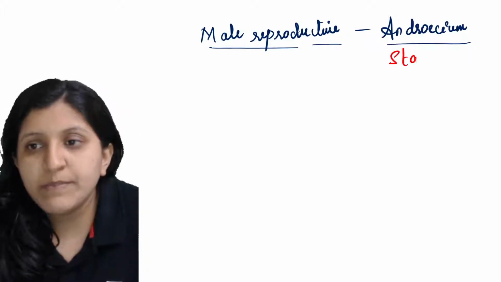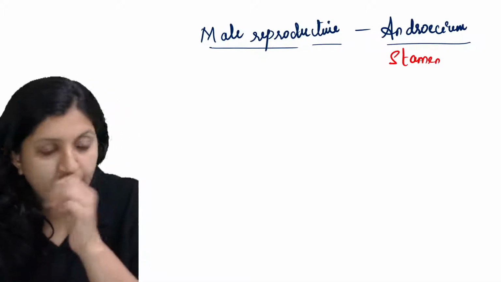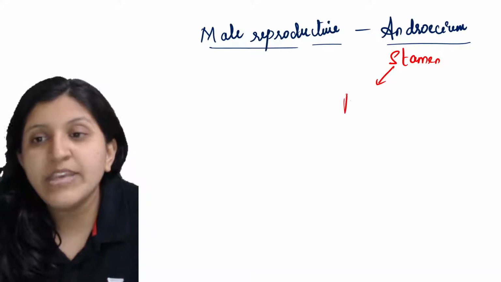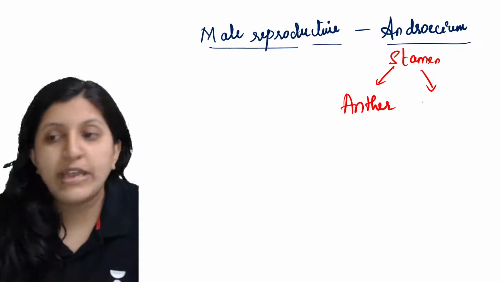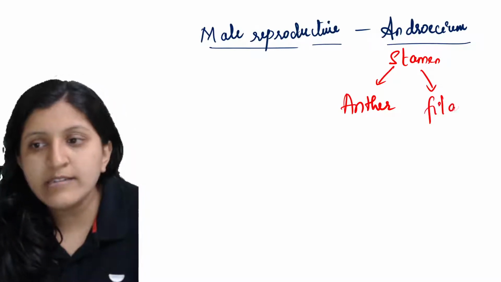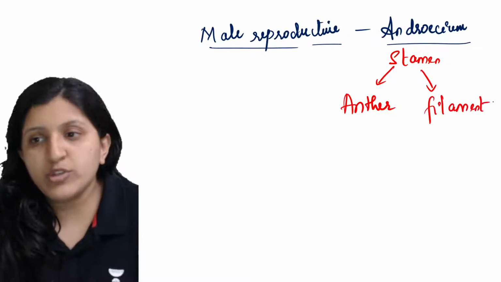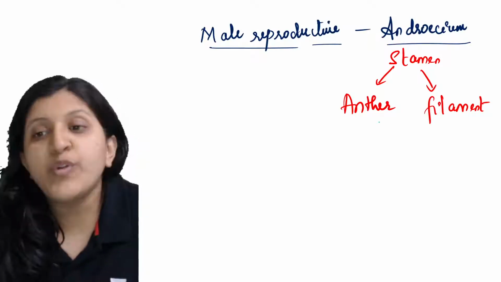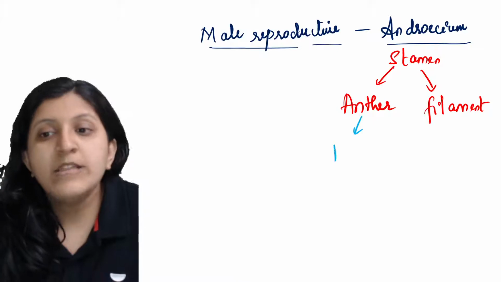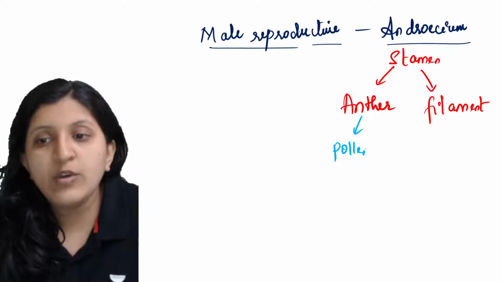So stamen is there. So what does this stamen consist of? The stamen has an anther, and then from the anther you can find a filament also. So there is an anther, there is a filament. Now from the anther, what is being produced? From the anther you can see the production of pollen grain.